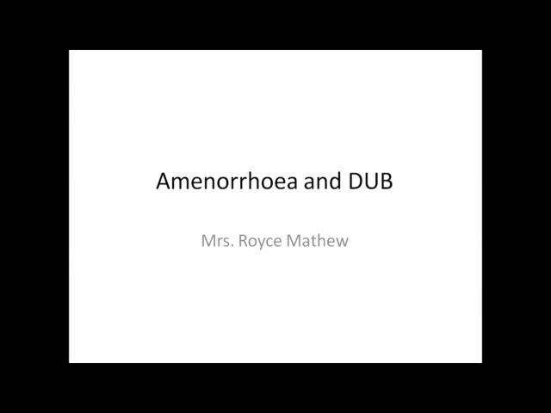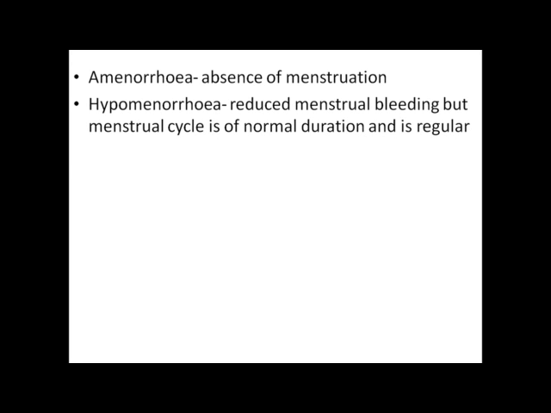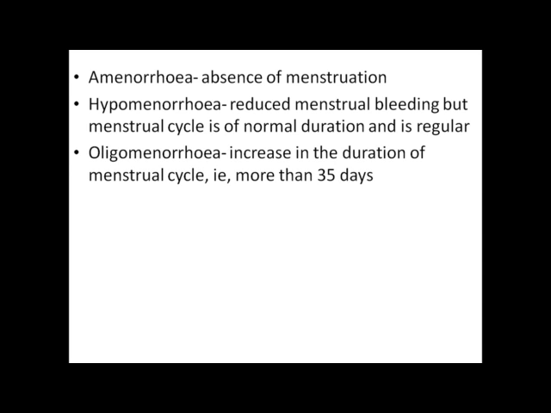Today we will see some of the menstrual abnormalities, the main ones being amenorrhea and dysfunctional uterine bleeding. Amenorrhea means absence of menstruation. Hypomenorrhoea means reduced menstrual bleeding, but the menstrual cycle is of normal duration and it is regular. Oligomenorrhea means increase in the duration of the menstrual cycle, that means more than 35 days.